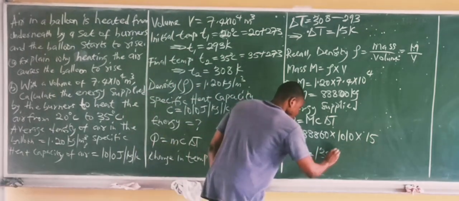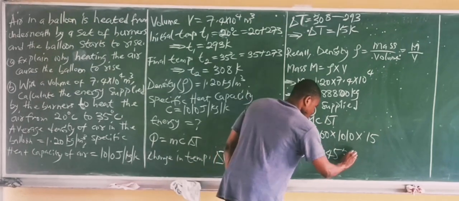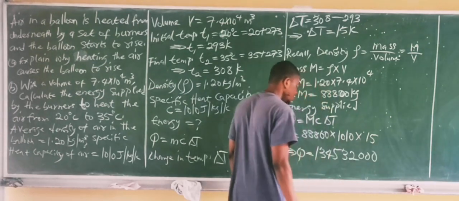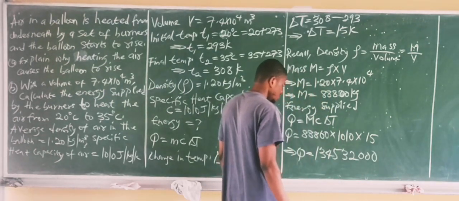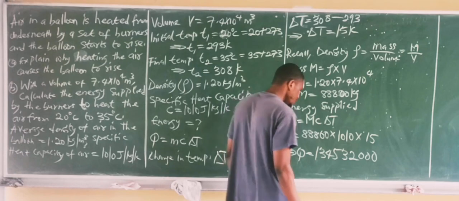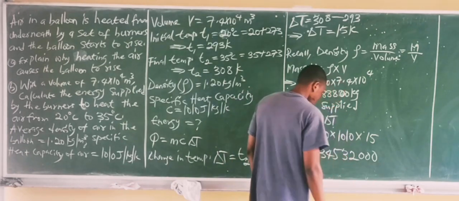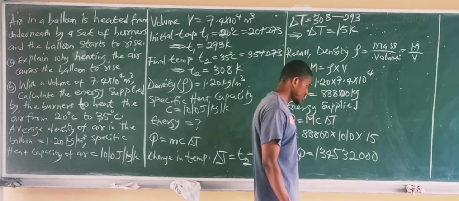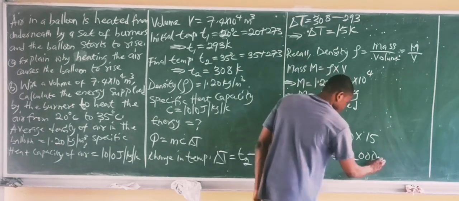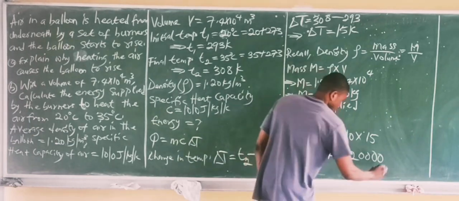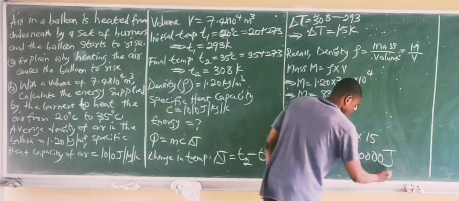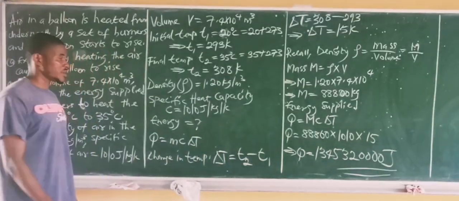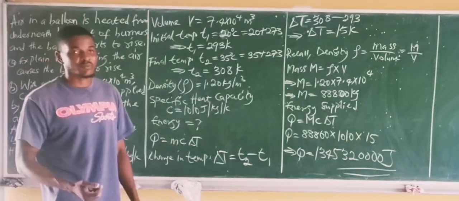Therefore, energy is equal to 1345320000 joules. This is the energy supplied to the air in the balloon by the burner.